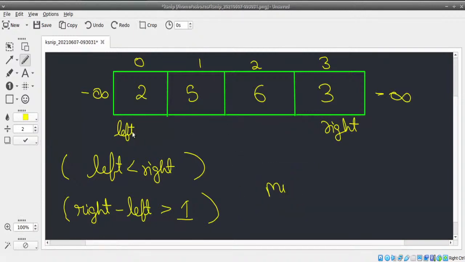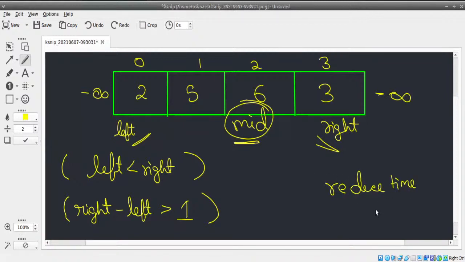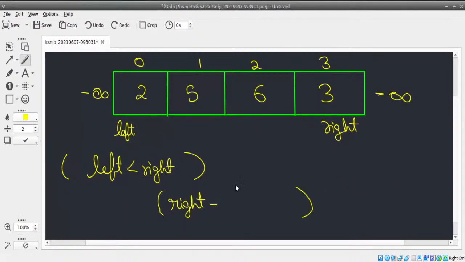Remember, we're going to have 3 things: left, right, and mid. Now, you may ask one question: why do we need 3 elements? If we want to reduce time, we need to increase space used. That's the basic idea. So I want to reduce time, so I'm going to increase space. So I have one question: why right minus left greater than 1? Once we go through this, you'll understand it perfectly.